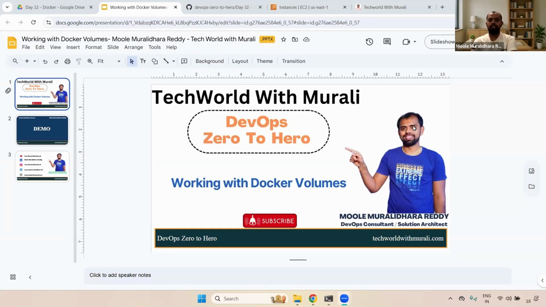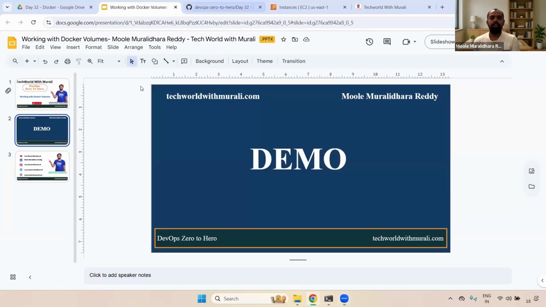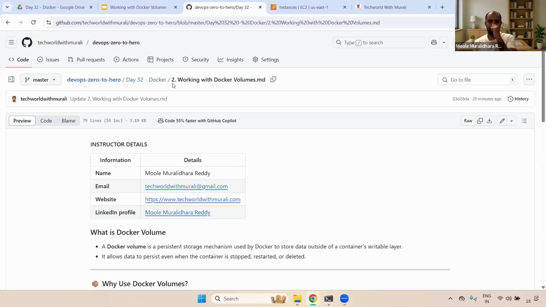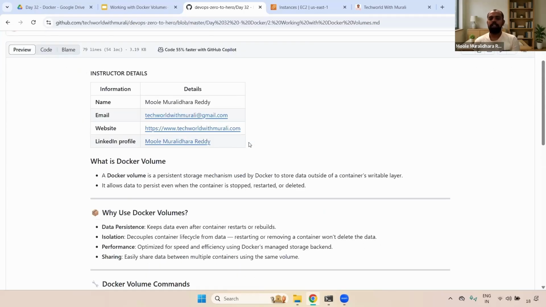Now we are going to discuss working with Docker volumes. Let's see the demo so that you will get some idea. For that, here we have the DevOps 0 to Hero series, day 32. I already mentioned, working with Docker volumes. First, we can understand the theory part, and then we can go with the practical.